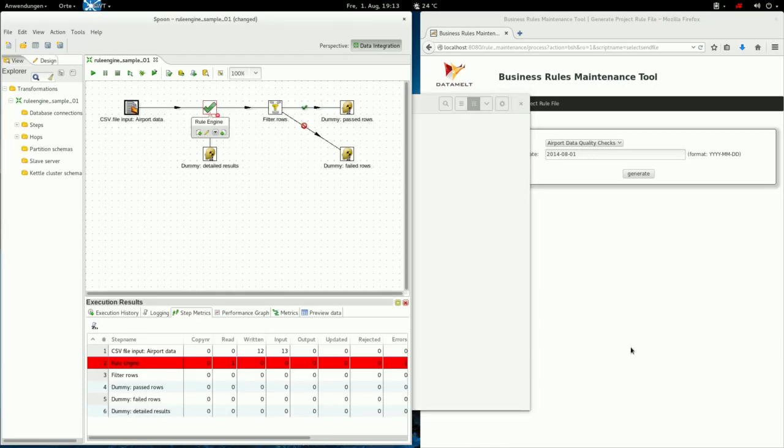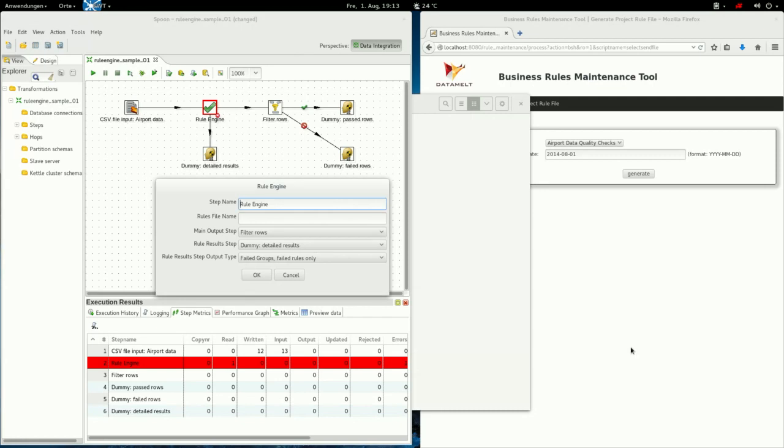Okay, now the remaining step is to tell the rule engine step that it has to use this zip file. So that's the folder and the name of the zip file.